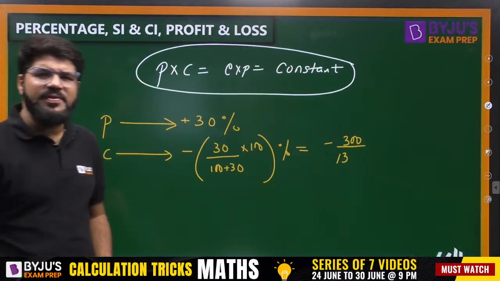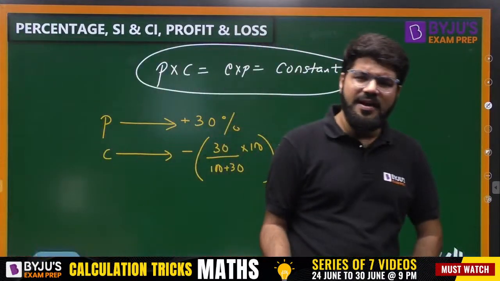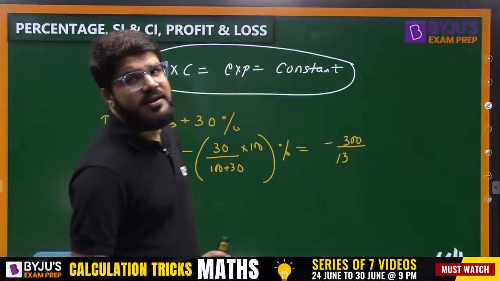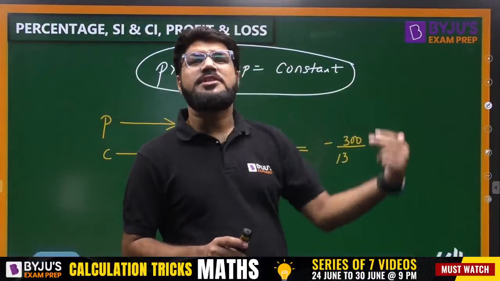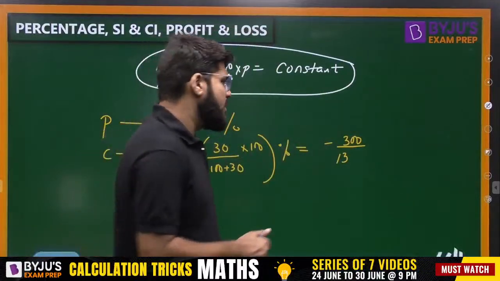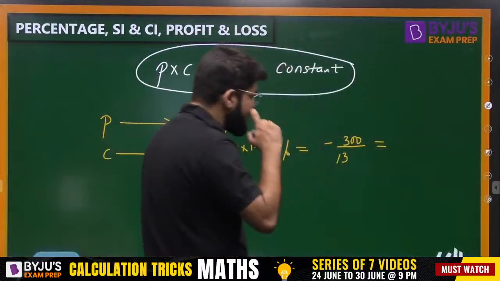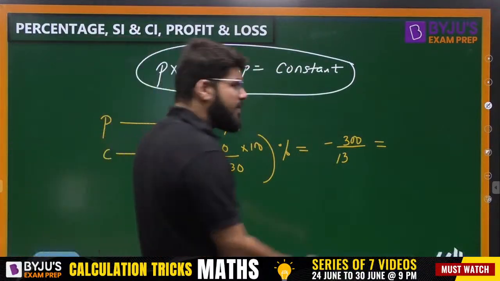Correct. We can solve by P1 C1 equal to P2 C2. That is the basic idea. Or we can solve by the previous trick directly. So the previous trick is applicable to the increase-decrease case as well as the product constancy case; you can directly apply the trick. You are going to get the same answer, right? And what is the answer that you're giving? Minus